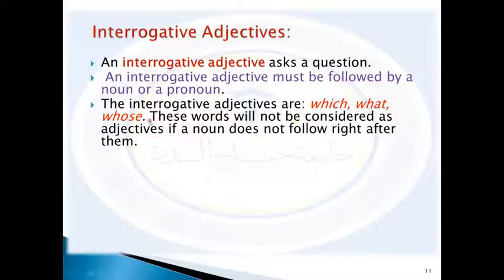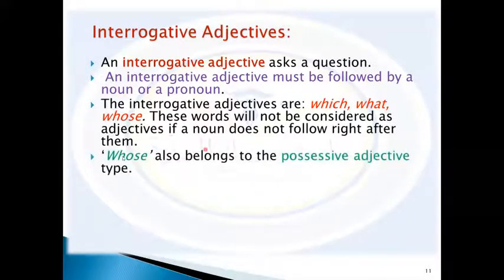We call them interrogative adjectives in case there is some noun after them. In case there is no noun following them, we should not call them adjectives or interrogative adjectives. Whose also belongs to the possessive adjective type.